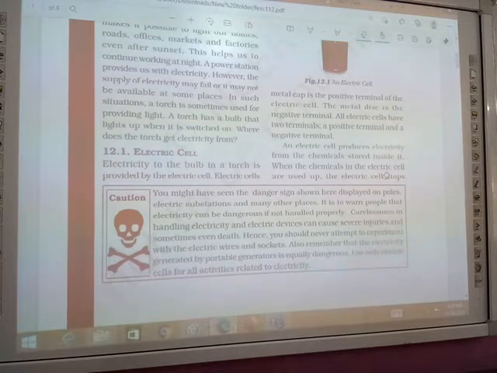Now, electric cell. As I have already explained, an electric cell has two terminals. One is positive, the other one is negative. Why is it compulsory that a battery has positive and negative terminals? Because without them current will not flow.